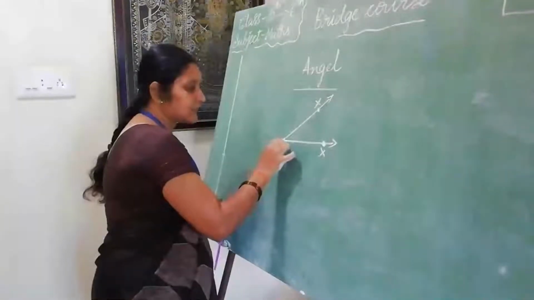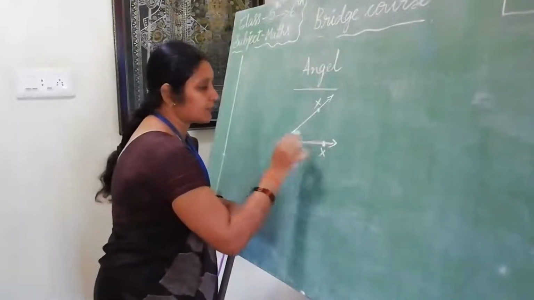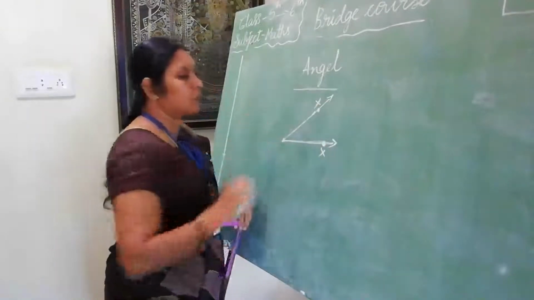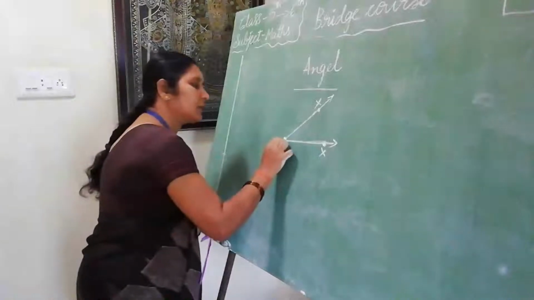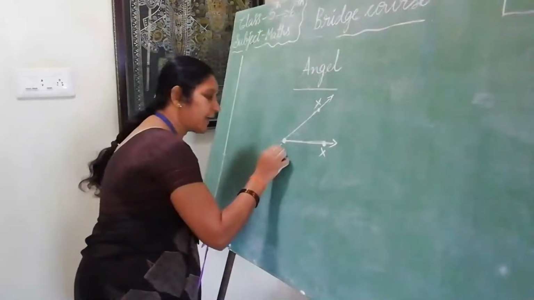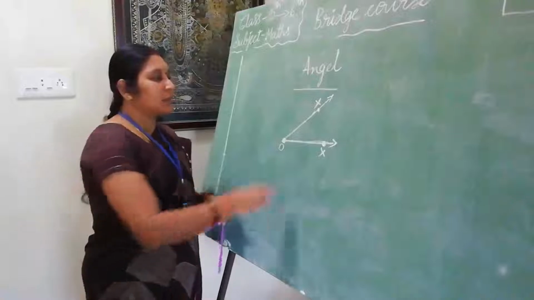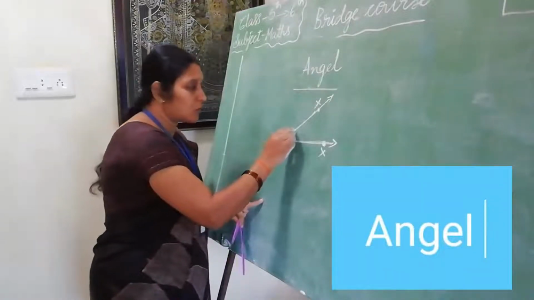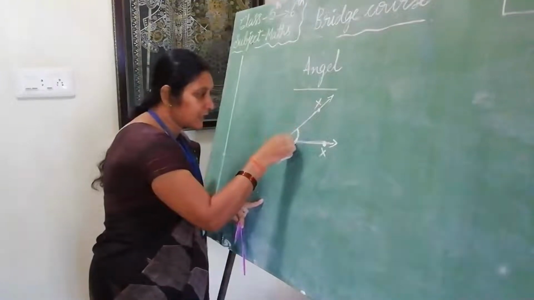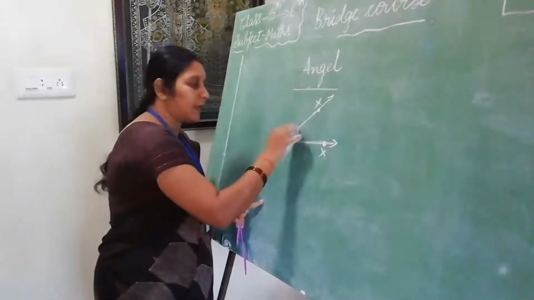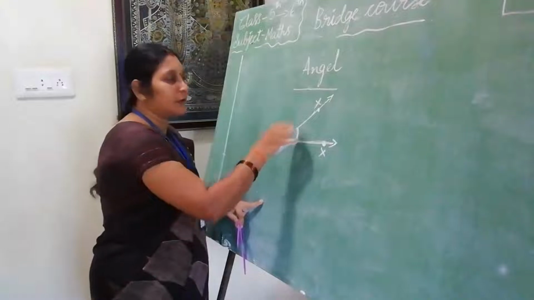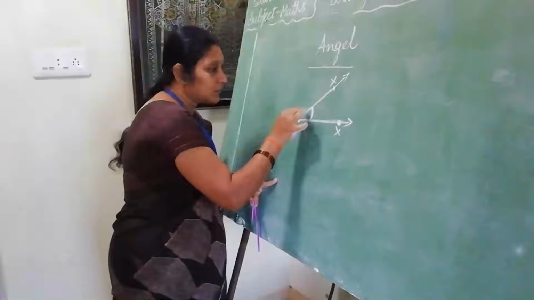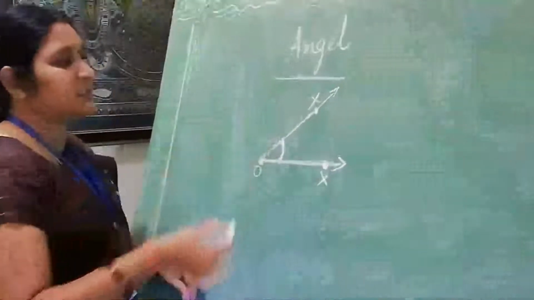Here these are the two rays. This is OX, one ray, and OY is one ray. This is the vertex of the angle. So the amount of turning or gap between two rays is called an angle. See, this is an angle. The amount of turning gap between two rays. See, this is an angle.